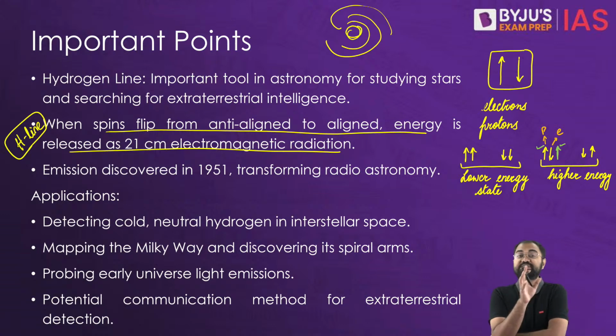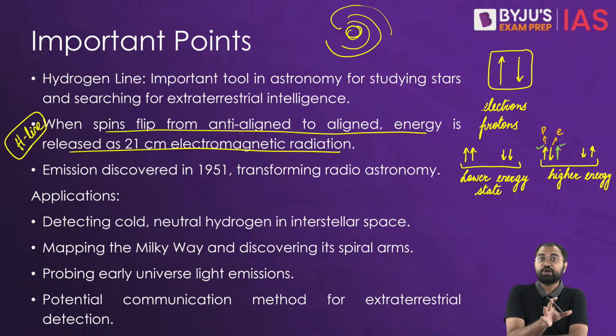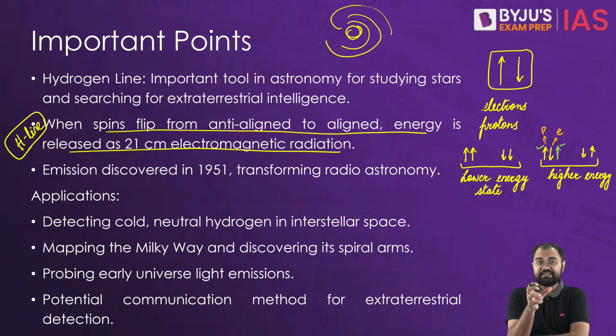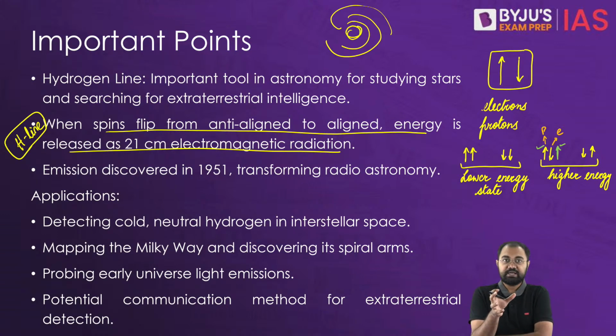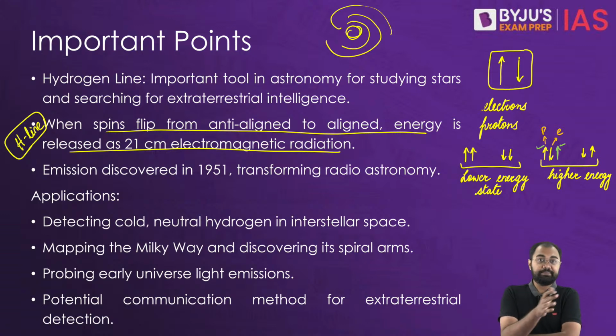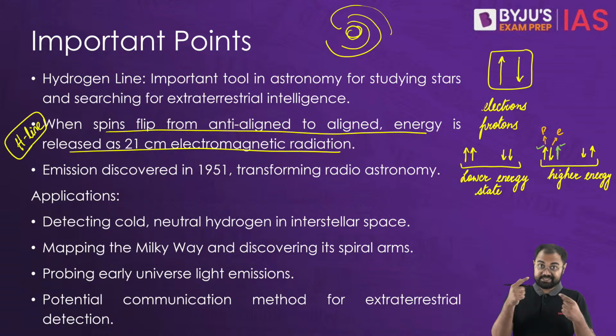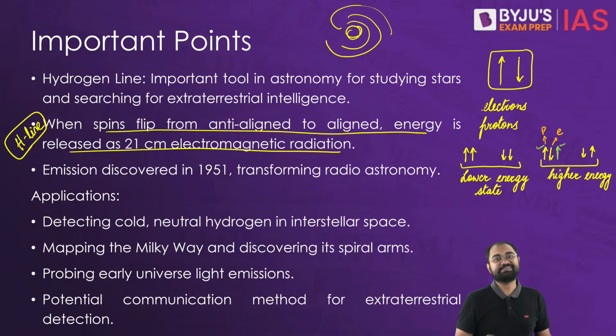Today, astronomers use the 21 centimeter hydrogen line to probe the early universe, the first light that came from the early universe and the kind of emissions that happened back then. And that's why it has been proposed that it should be used for interstellar communication as well, so potentially it might be detectable by alien civilizations.